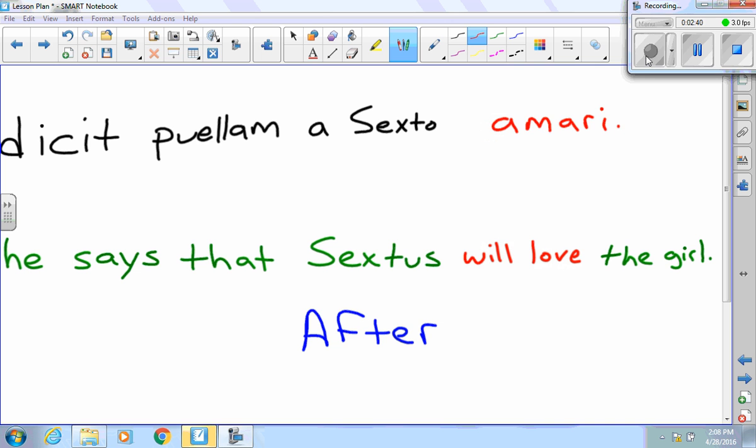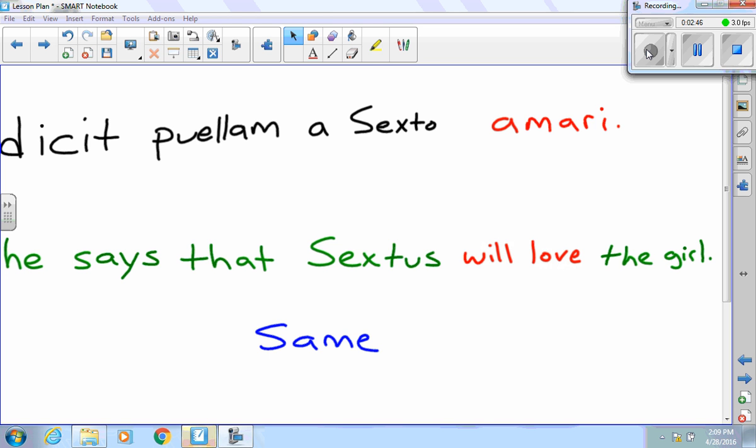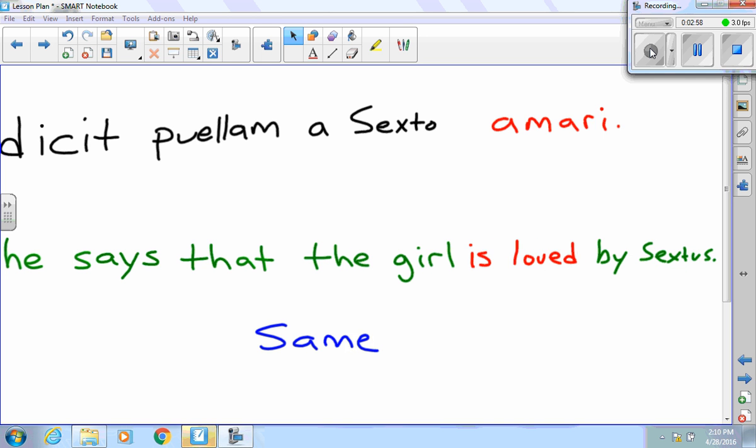We'll start off with the present passive infinitive. Because it is present, it's going to be translated as the same time. But I also have to make the girl the subject of the infinitive, and I have to make Sextus the ablative of agent. So I end up with, he says that the girl is loved by Sextus.